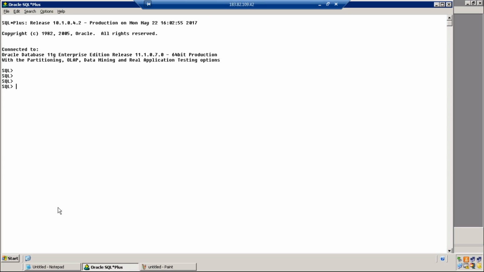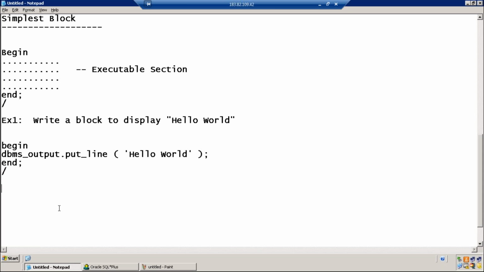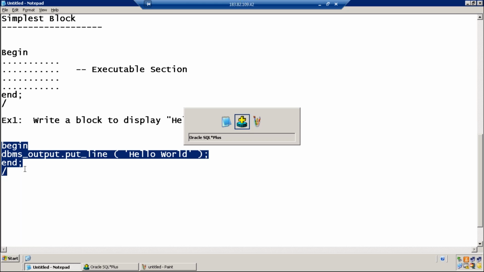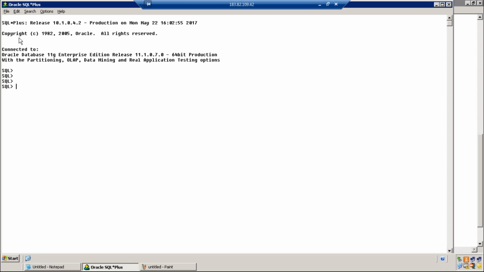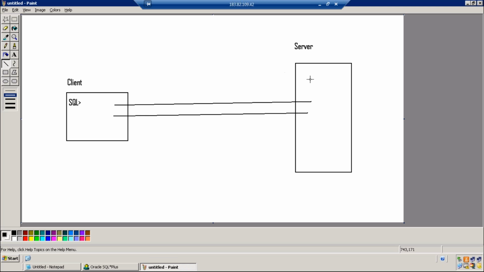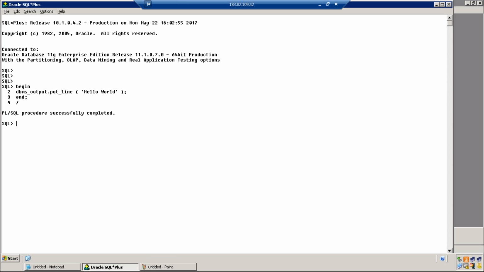Or let's not make it more complicated. Don't worry about this. This is the 4 lines of program, isn't it, Dilavar? Copy. Correct. Paste. Can you see by default you'll get line numbers? Begin is line number 1, this is line 2, line 3, and line 4. 4 lines of program. When I press enter, the program will be submitted to the server, and you get a